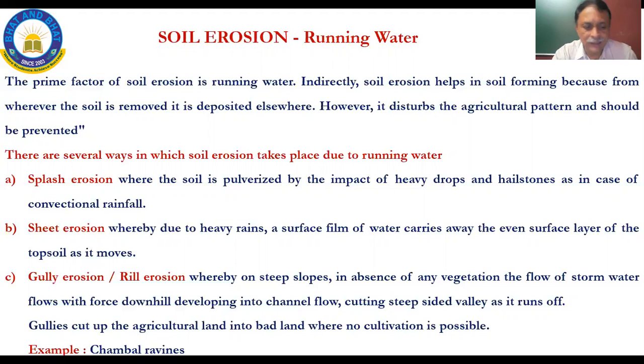Example, the Chambal ravines is given here. Another example which I mentioned: anybody who has driven out of Bombay towards Pune can see the Western Ghats there. Many areas of the Western Ghats have absolutely no vegetation. So this is what has happened. The entire topsoil has been washed away in many areas there.